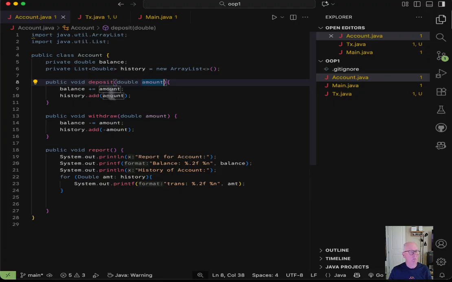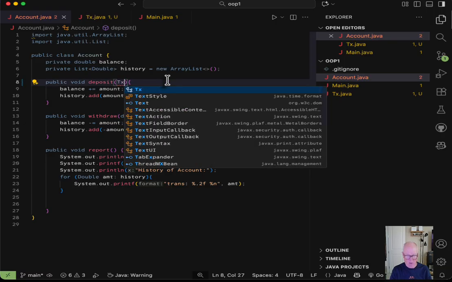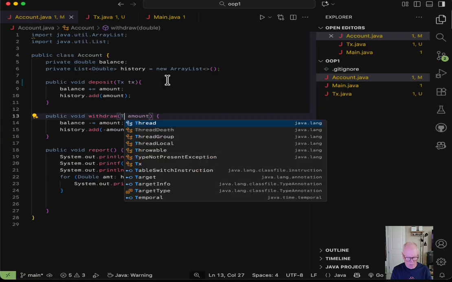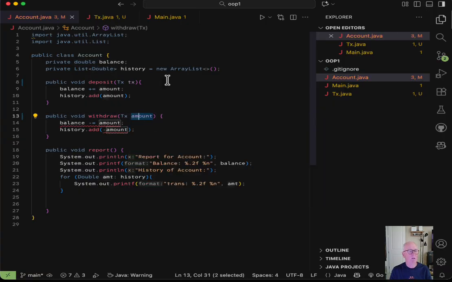So on a deposit, we're not going to take a double. What we're going to take is a transaction. And same thing on withdraw. Withdraw is going to take a transaction.